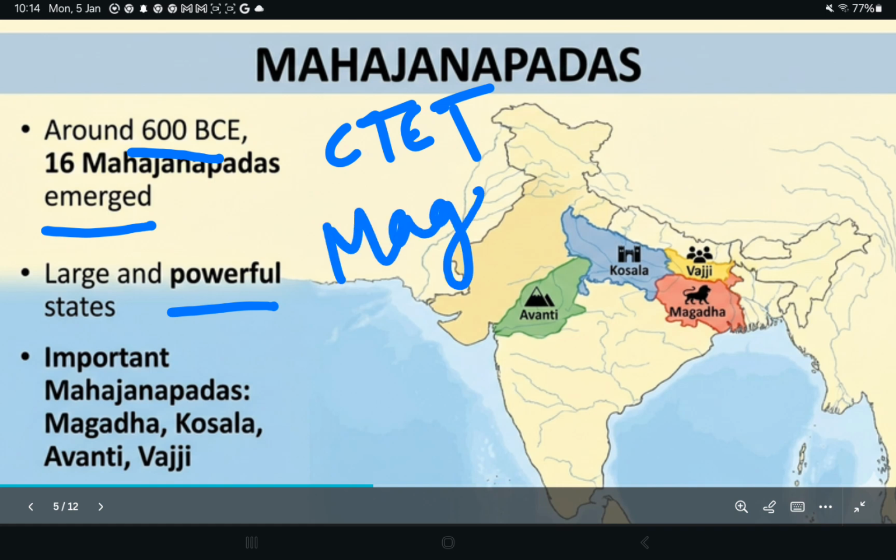Magadha, Kosala, Avanti, and Vaji are the four main Mahajanapadas. These were not small villages, and they had large armies, strong rules, and capital cities.